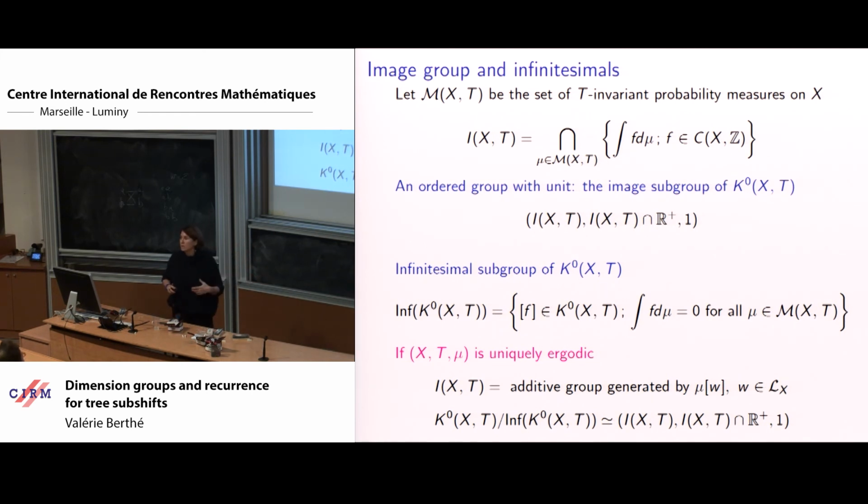And the idea I have stressed since the beginning is that frequencies of factors correspond to frequencies of letters. That is to say, the additive group generated by the frequencies, the measures of cylinders, is nothing else than the additive group generated by measures of letters. Everything is given by the measures of letters from an additive group viewpoint.